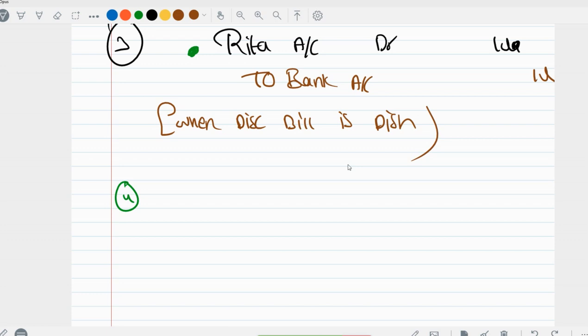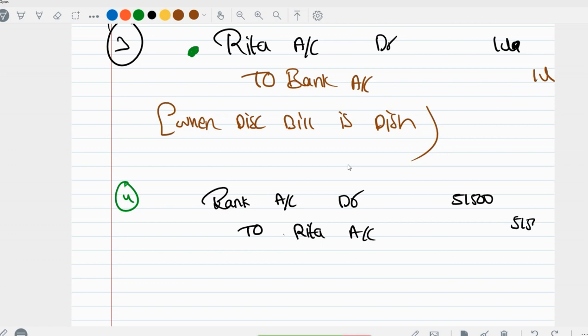But before drawing a fresh bill, we are collecting 50,000 from Rita, isn't it? So including the interest, bank account debit 51,500 to Rita account 51,500.